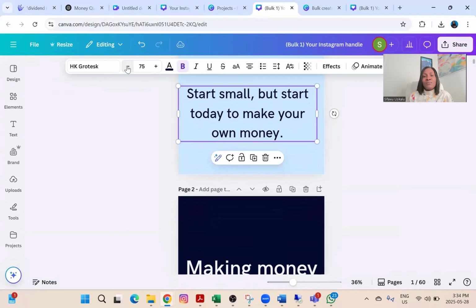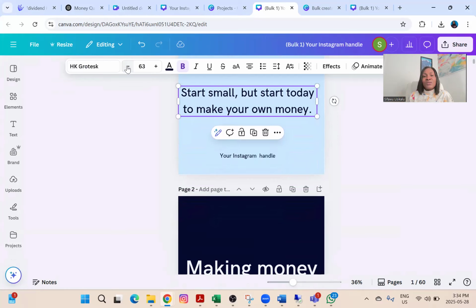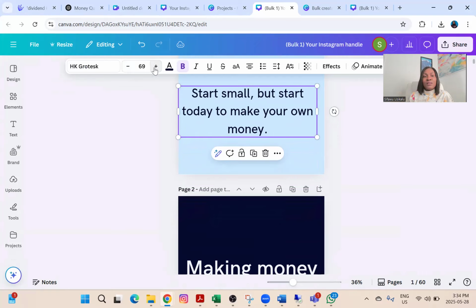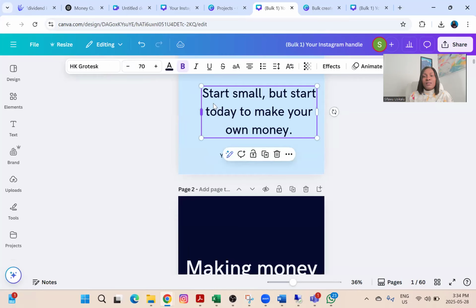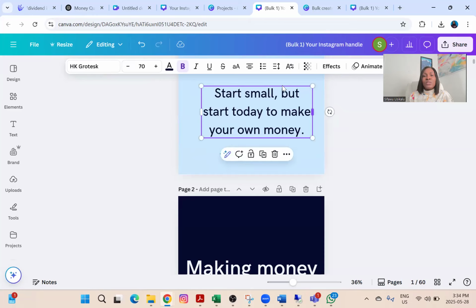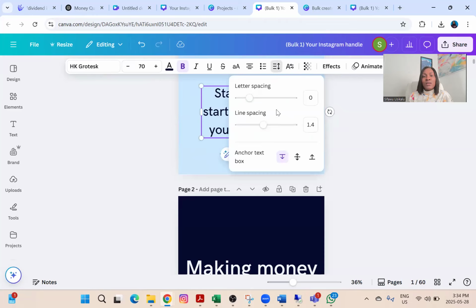I like to make it in the middle of the page. I like to do 70. Let me do 70. I'm going to push this in. If you feel the spacing is too much, you can always come here and reduce the spacing a bit. You can reduce it or increase it. I'm just going to reduce it a bit.